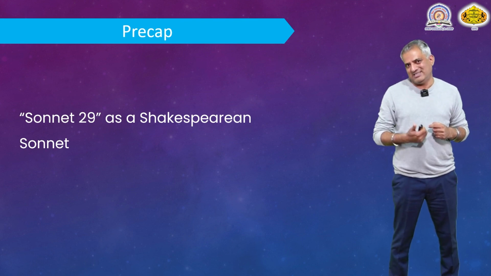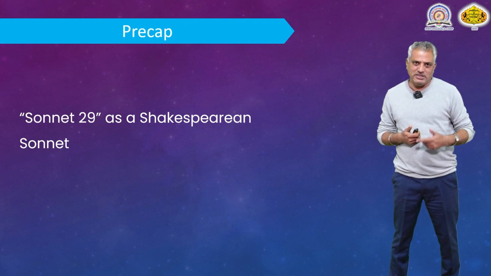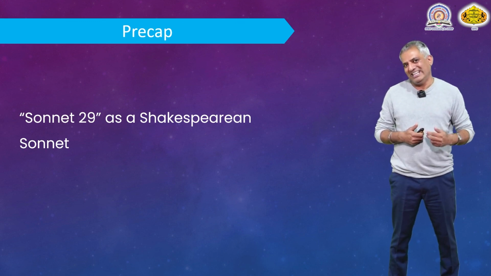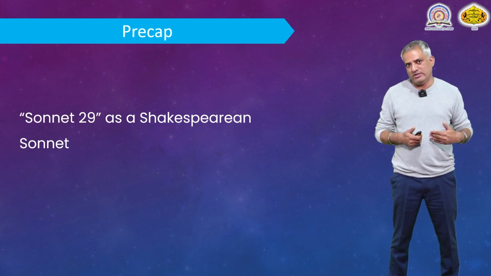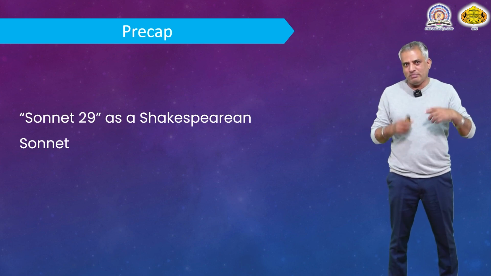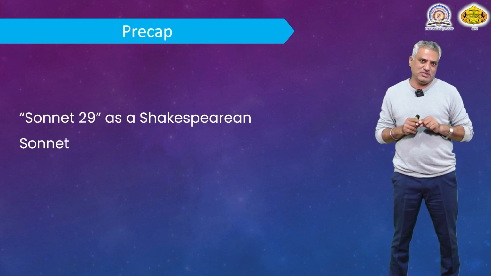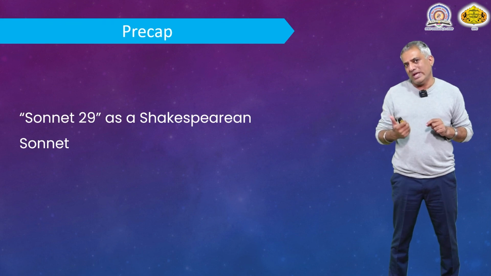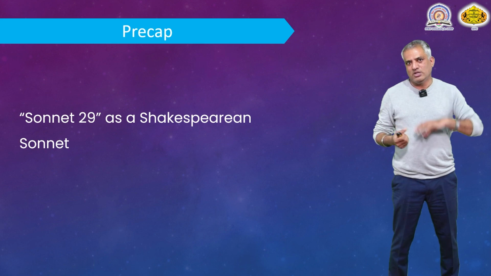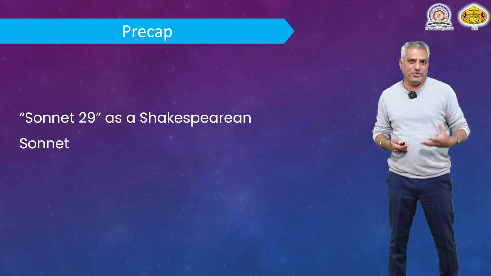So, in the next session, I am going to discuss Sonnet 29, written by William Shakespeare, and we are going to discuss it as a Shakespearean sonnet. Whatever features and characteristics we discussed about the Shakespearean sonnet, we are going to apply to this particular poem, Sonnet 29, so that you will understand the poem as well as sonnet as a form of poetry. Fine.